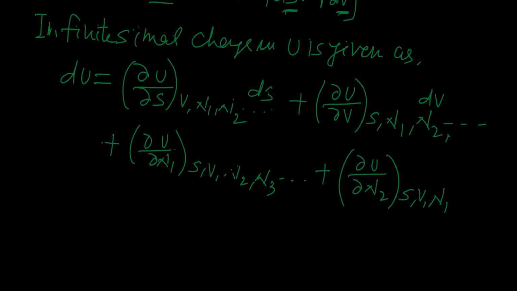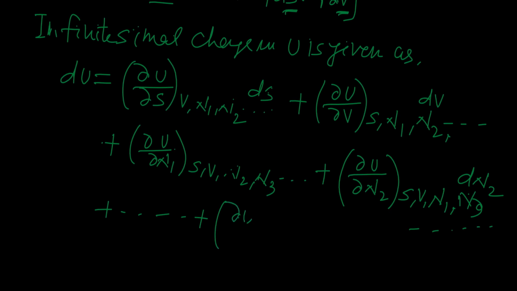Remember, now n2 is not constant, but n1, n3, and so on will be constant, into dn2, and plus so on. Now differentiate with respect to ni. This term will be what?